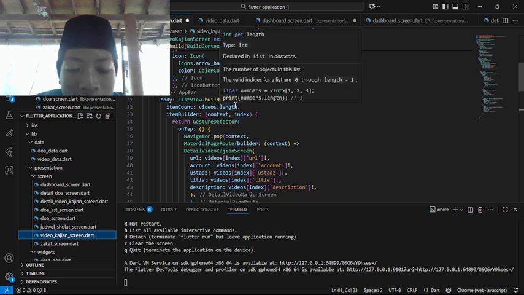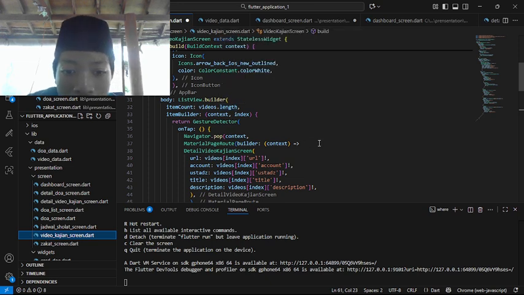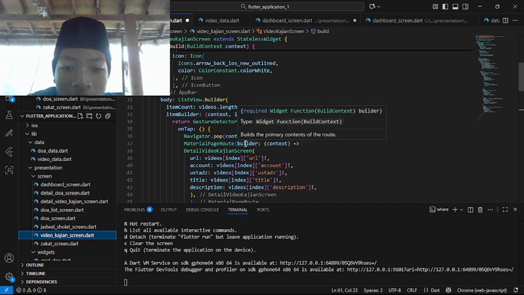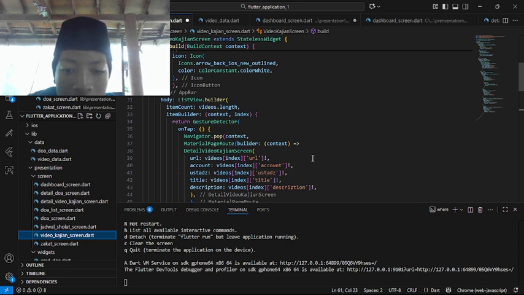Here the body is a ListView builder, so it is a list that you can scroll down. On tap, Navigator push context with MaterialPageRoute, builder context, and here we are routing to the detail video kajian screen.